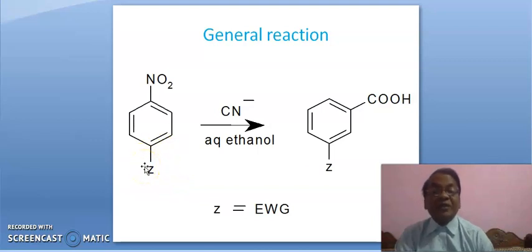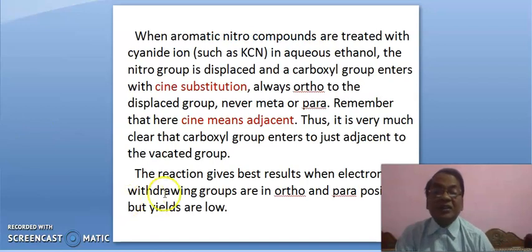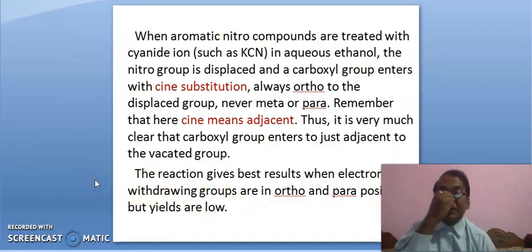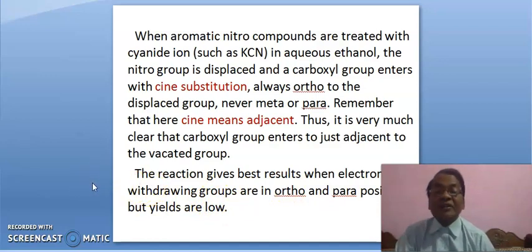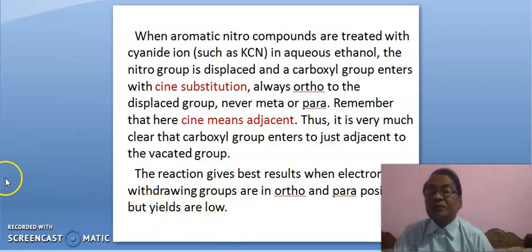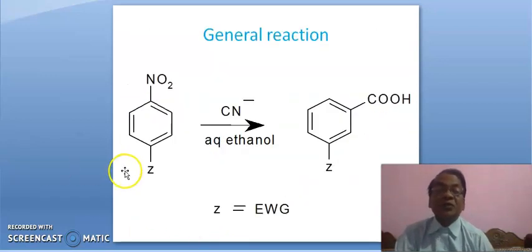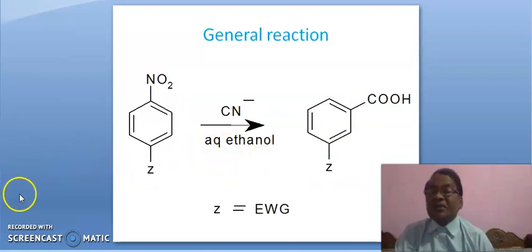Then the rate of reaction. We have stated that the reaction gives best results when electron withdrawing groups are in ortho and para positions. Best result means the rate of reaction is better, but the yield is low. Okay friends, this reaction is very much clear.